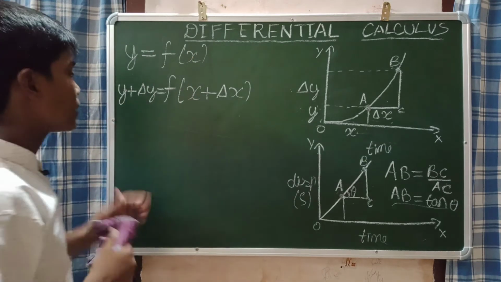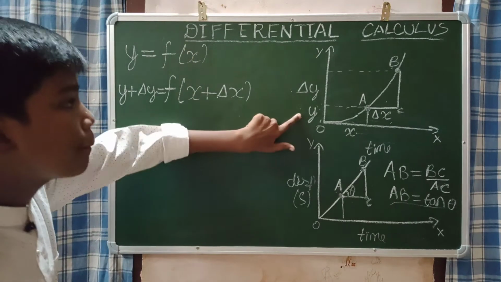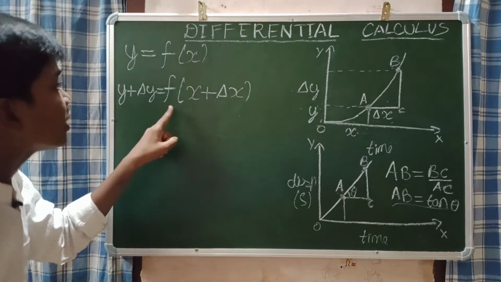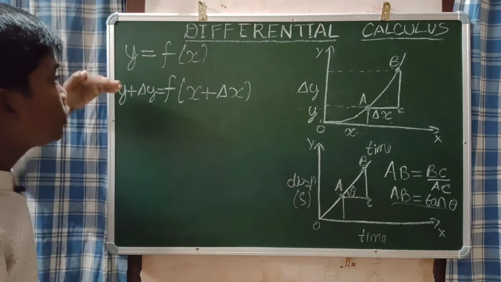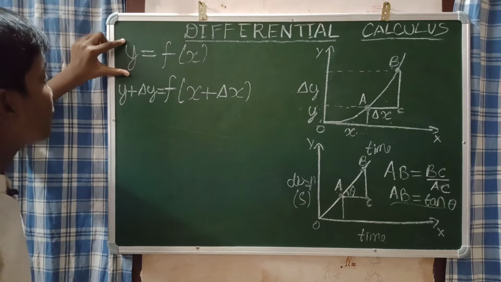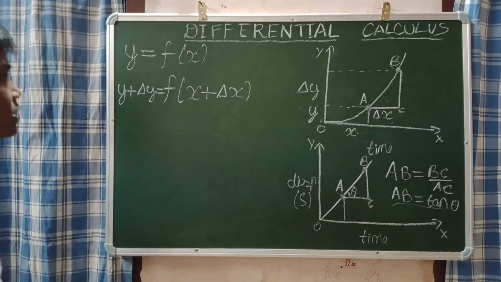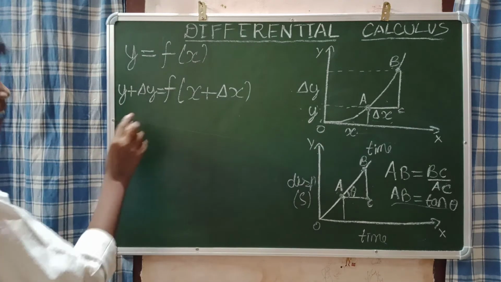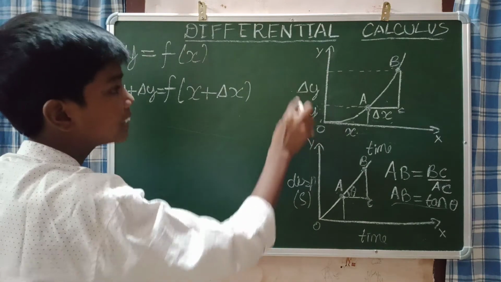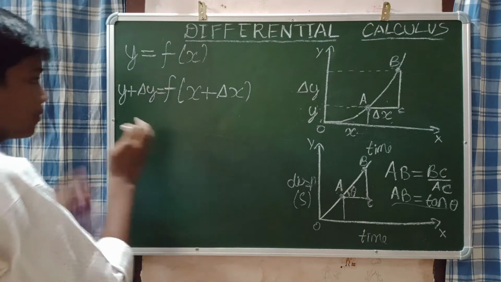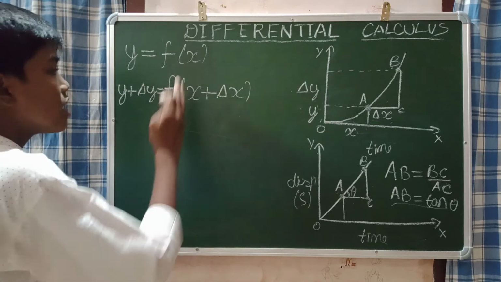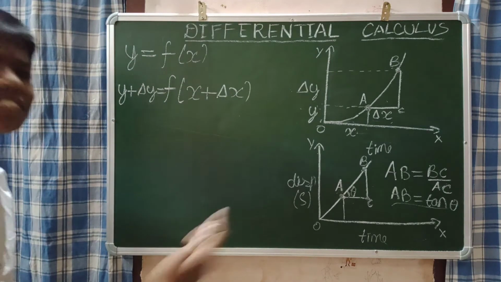So y plus del y is equal to f of x plus del x. Y is equal to f of x, that means we got it as y plus del y, because there is some change in delta y. So y plus del y is equal to f of x plus del x.